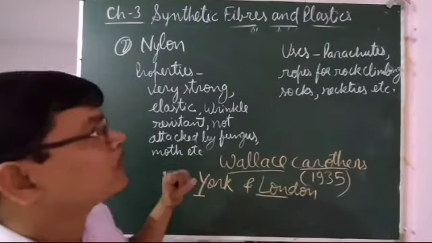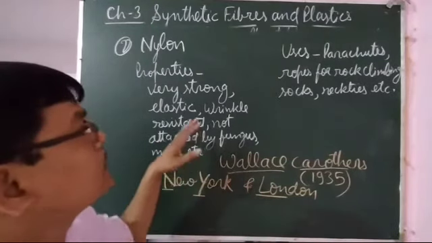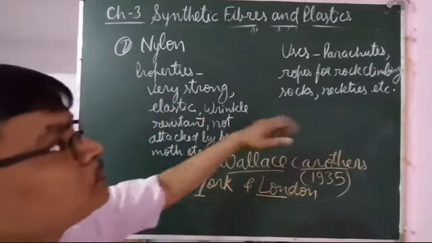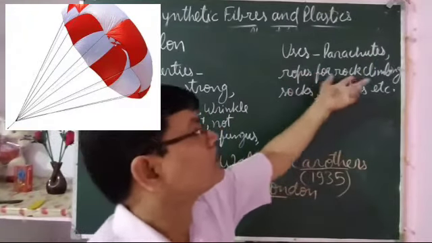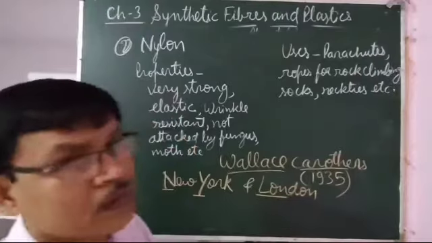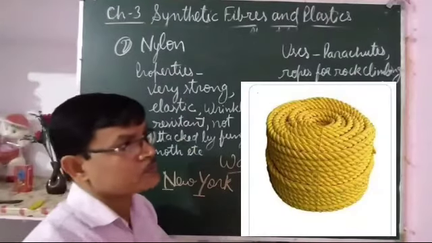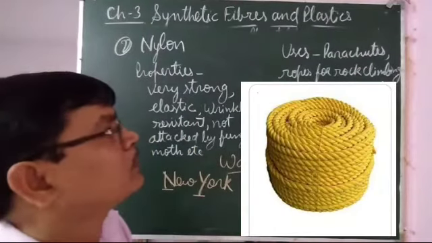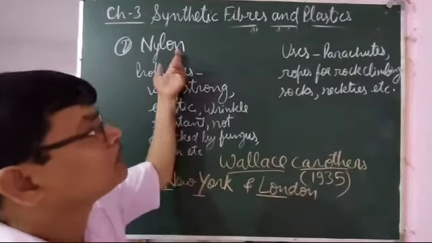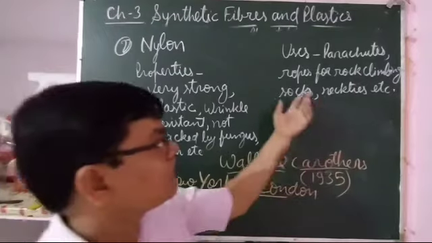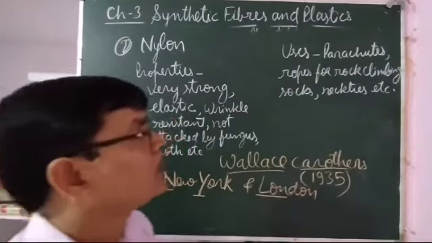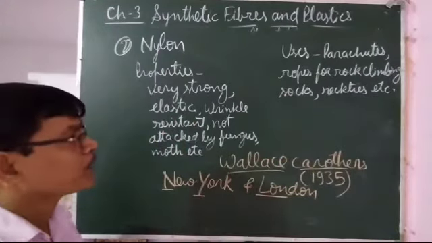So it is used for various purposes. Since it is very strong, it is used for making parachute ropes and ropes for rock climbing. Whatever ropes mountaineers use, that rope is made of nylon. Socks, neckties, etc. are also made of nylon.